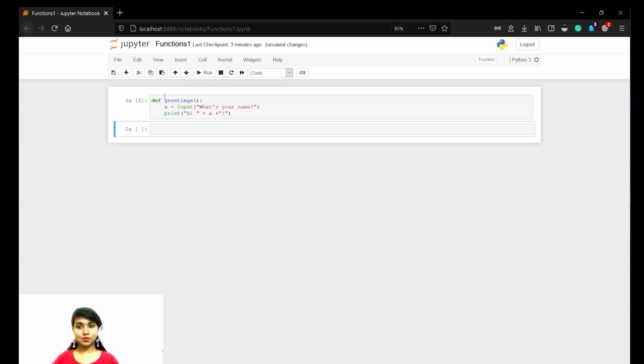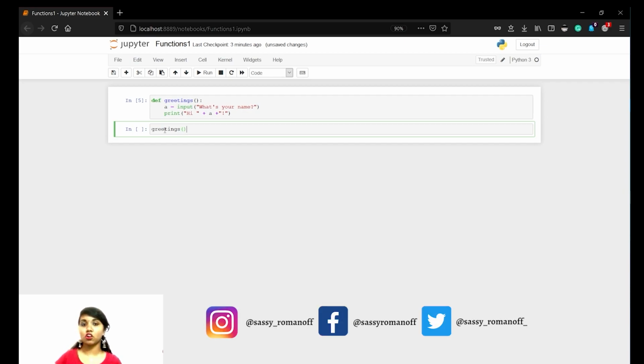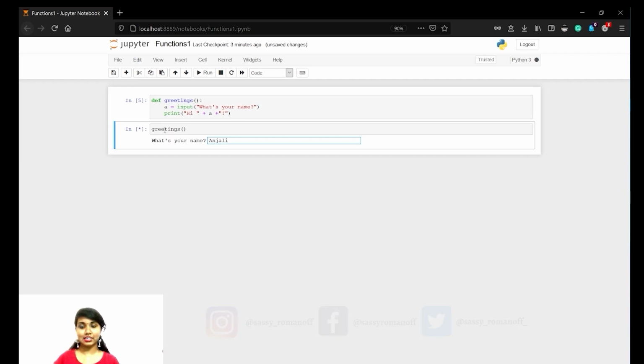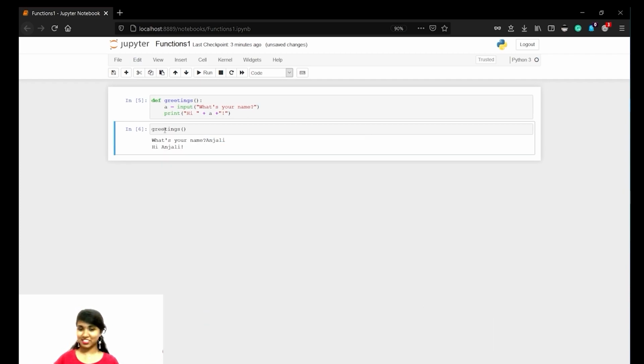Okay, so that's perfectly done. Now let's call the greetings function. Greetings of is being called now. It's asking for an input because we have given the first line as input, Anjali. So it prints hi Anjali. So this is how a function works. Whenever you want to call this greetings function, you can use it multiple times. You just have to use the greetings of function.